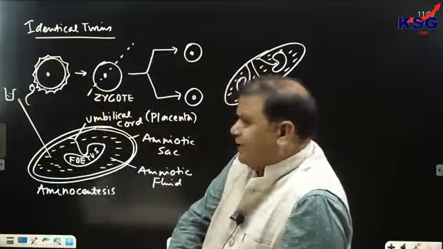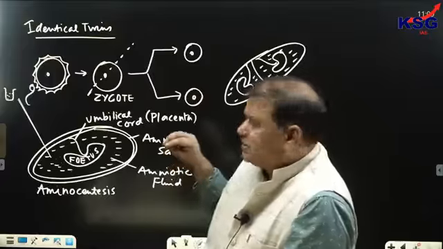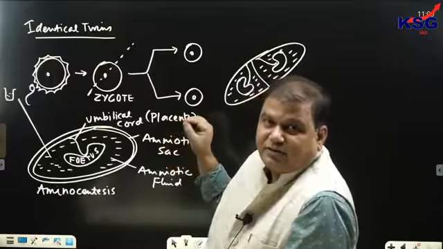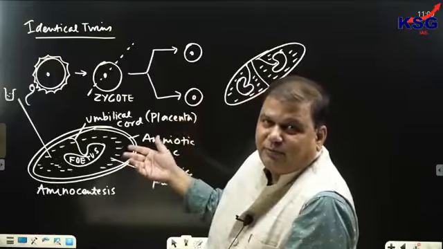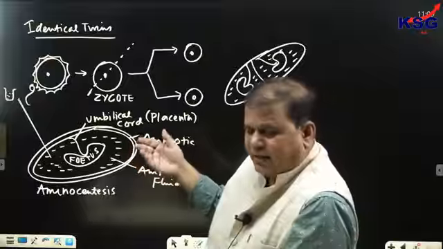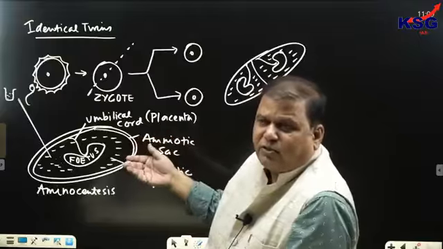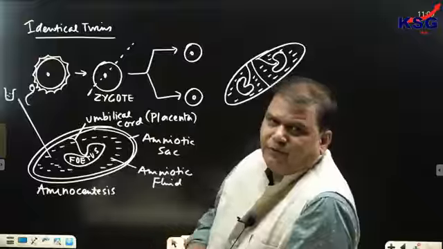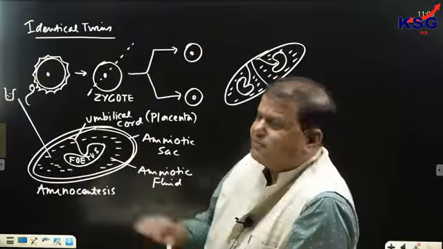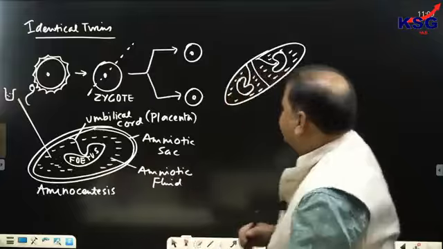The fluid would be examined, and the cells of the fetus would be present in it. That's why we say the fluid would be examined for any kind of genetic disorder, and if a genetic disorder is present, then it would be advisable for the parents to abort that child. So this process is called amniocentesis.